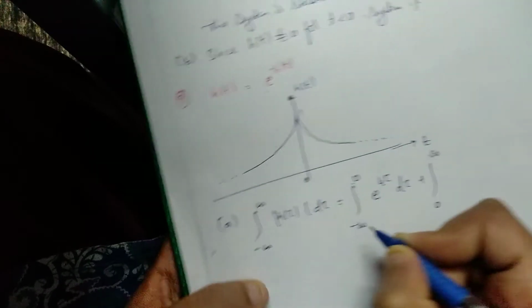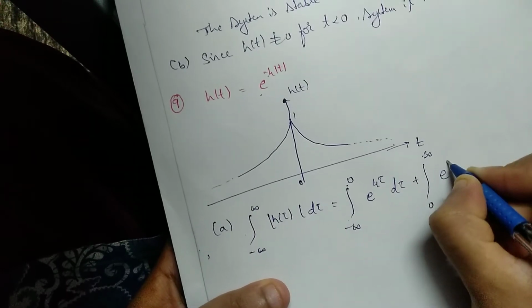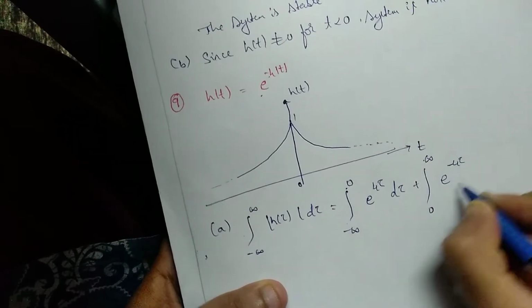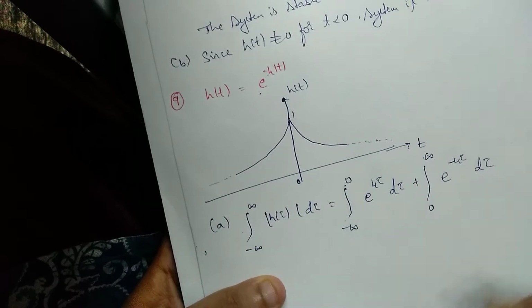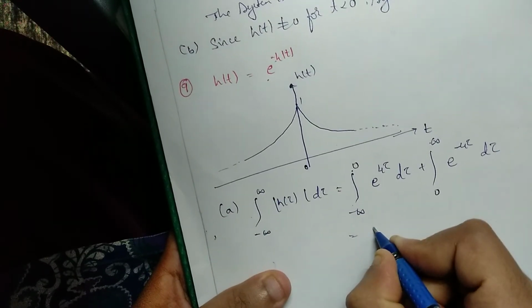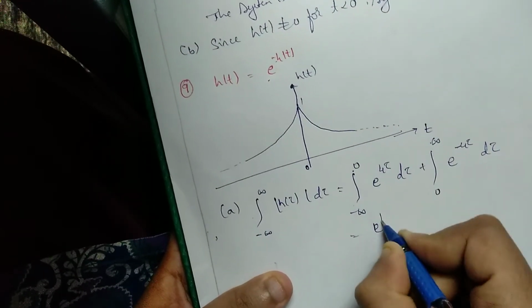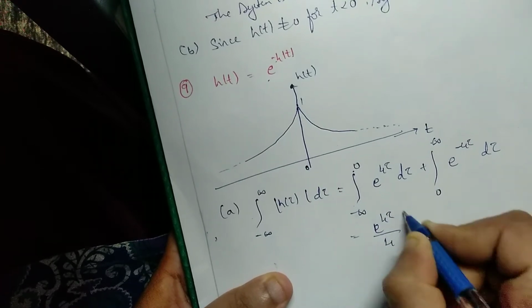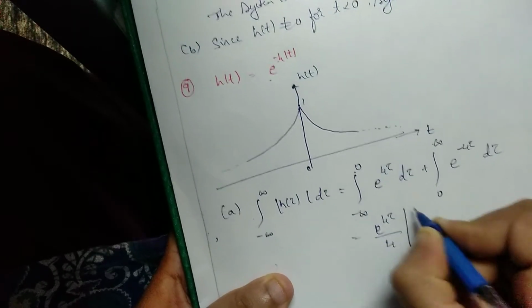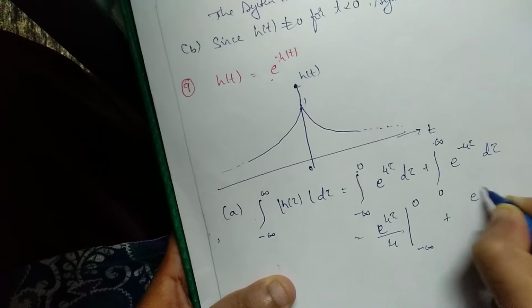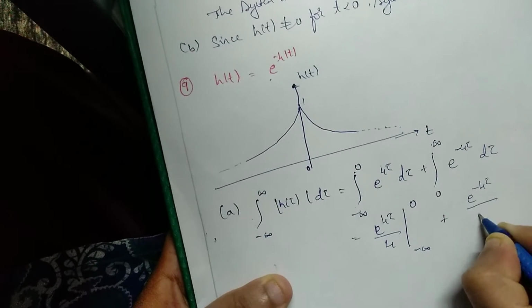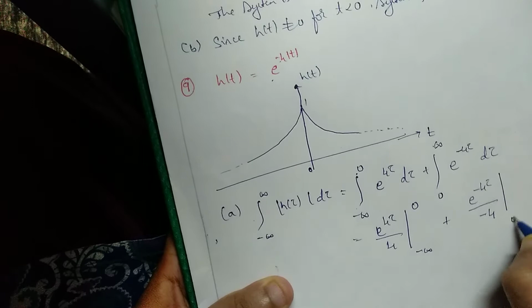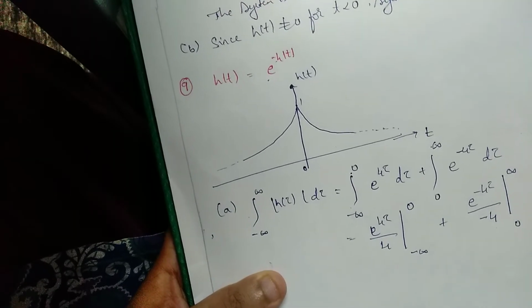If it is negative, e to the power of minus 4 tau d tau. If we integrate this, this will be e to the power of 4 tau divided by 4 with limits minus infinity to 0, plus e to the power of minus 4 tau divided by minus 4 with limits 0 to infinity.